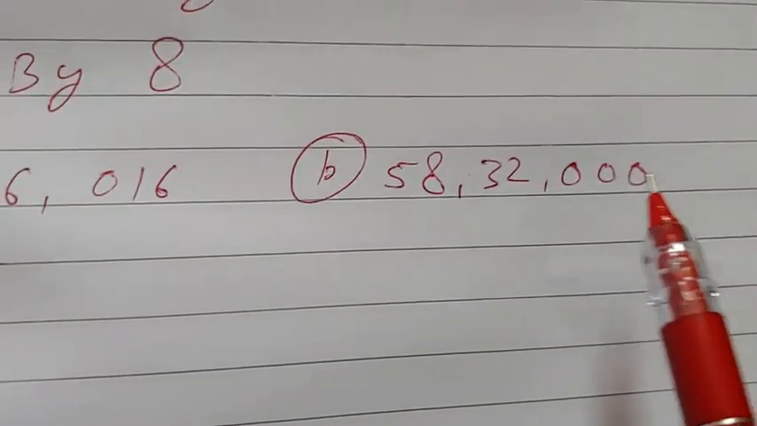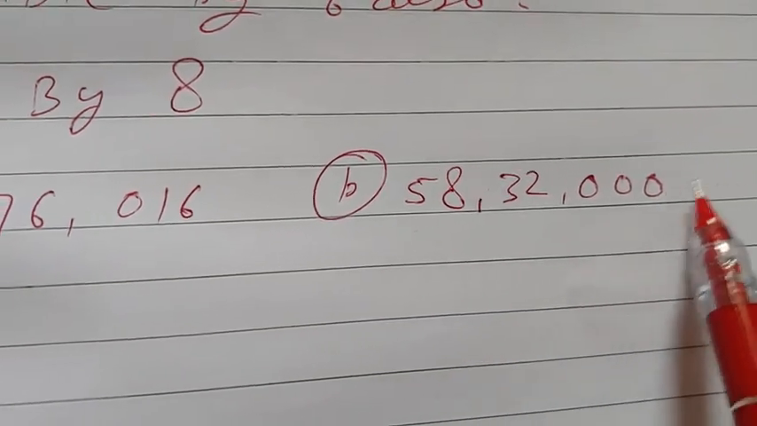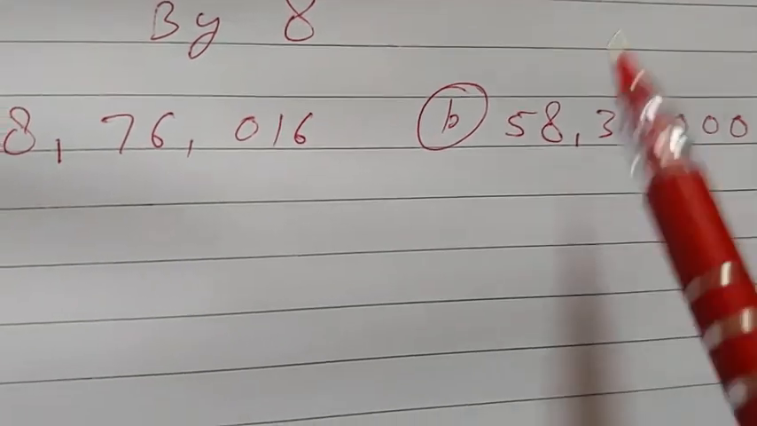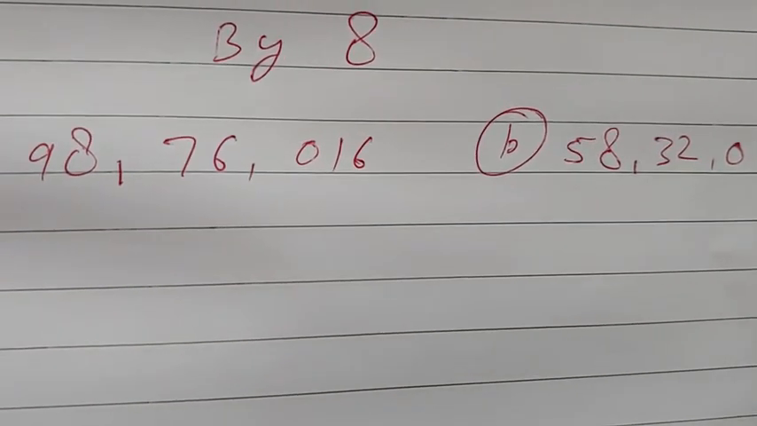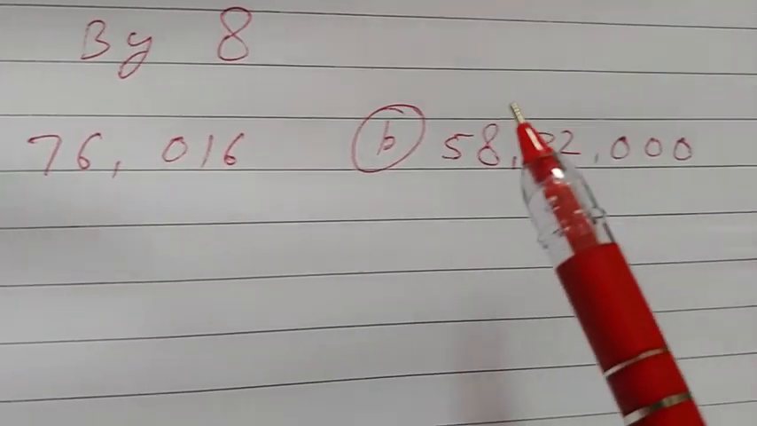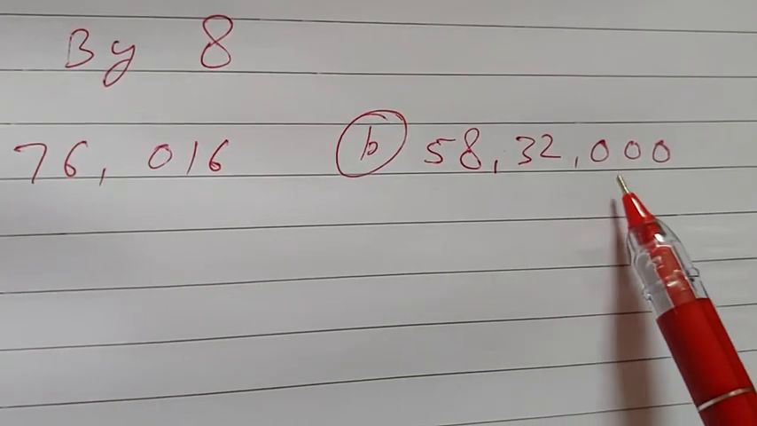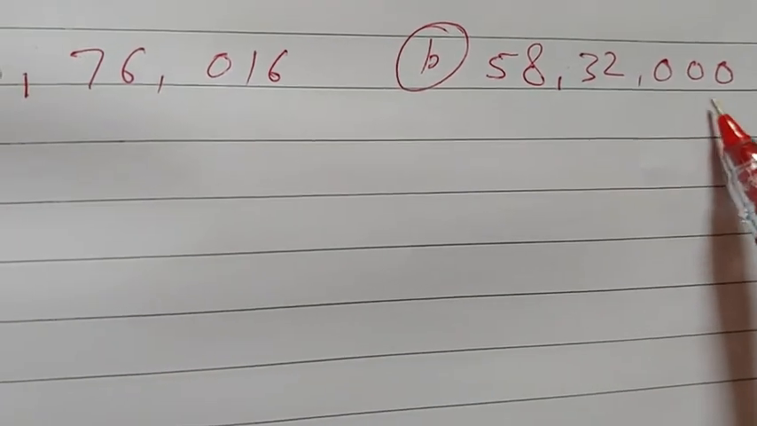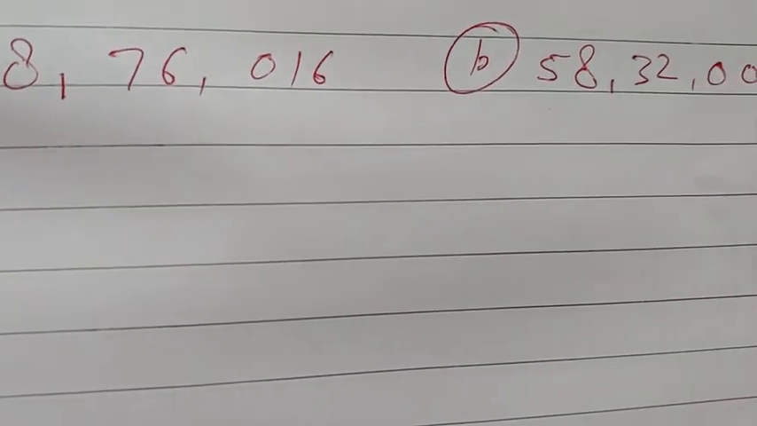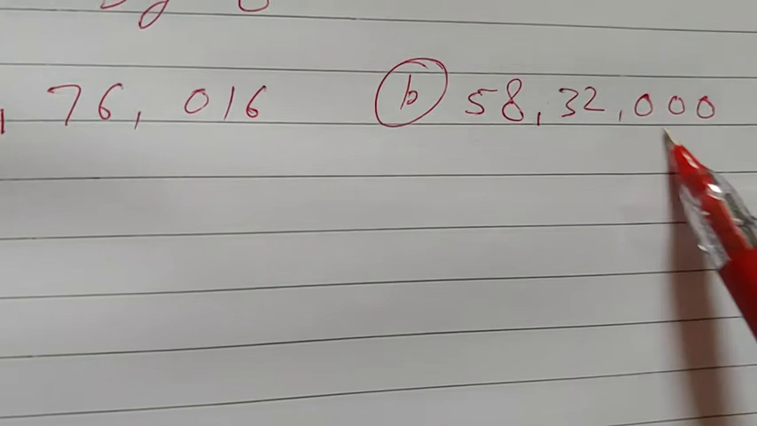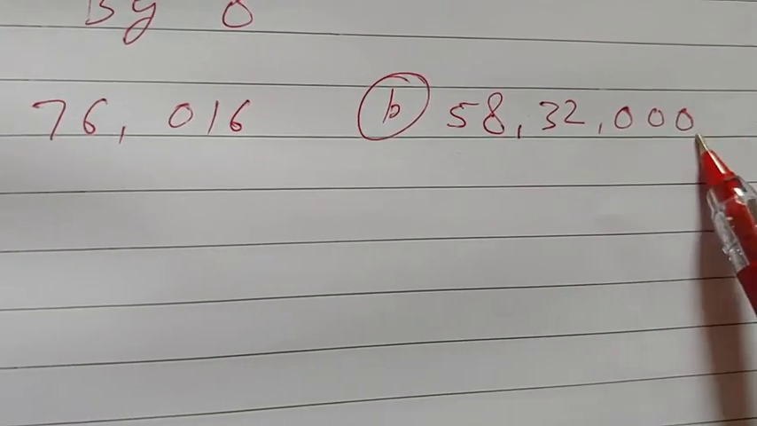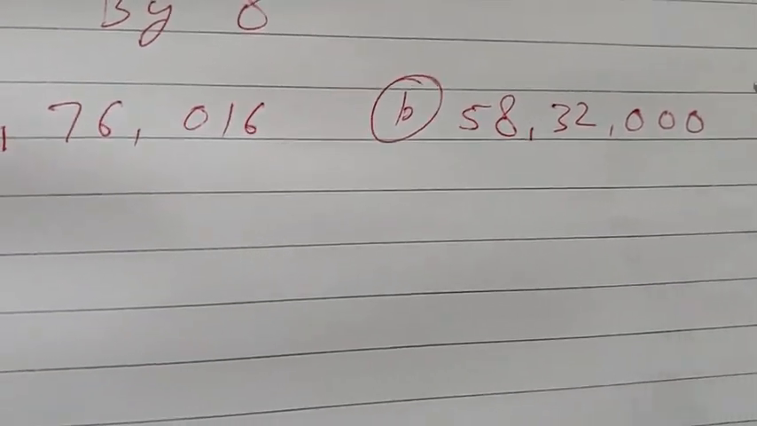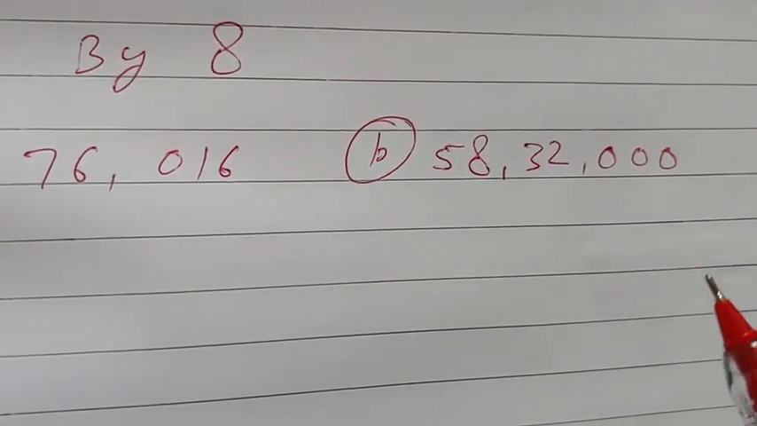Similarly, 5832000, the last 3 digits 000 are not a multiple of 8 and not divisible by 8, so this number is not divisible by 8, but it is divisible by 10. Because at the last place, if 0 is there, it is divisible by 2, it is divisible by 5, and it is divisible by 10 also, or a multiple of 10.